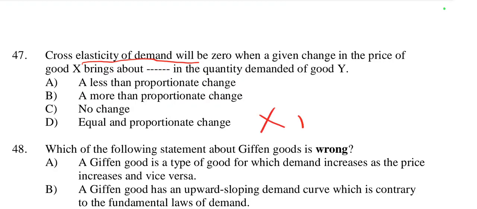Suppose good X's price rises and good Y's price remains constant.